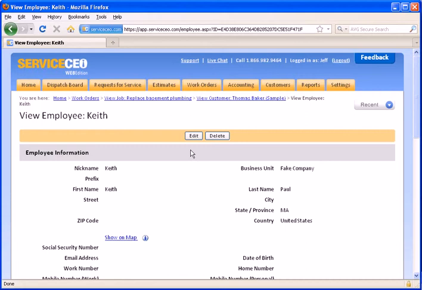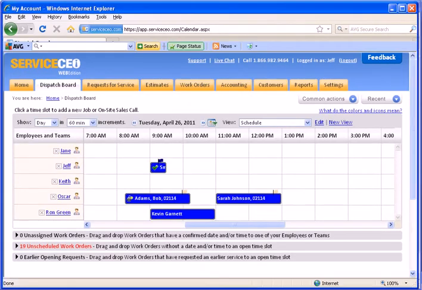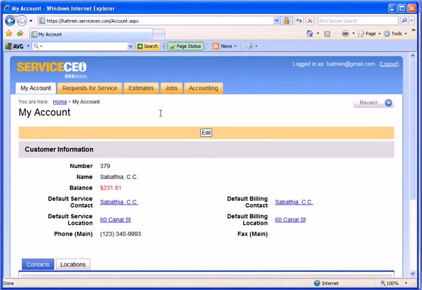Now let's switch over to our customer portal in a different browser and show you entering feedback as a customer through the portal itself. Here we've opened a new browser. Our customer is CC Sabathia here. The details of the tabs and the functionality is covered in more depth in the customer portal training video. However, for the purposes of this video, we're going to go to the Jobs tab.